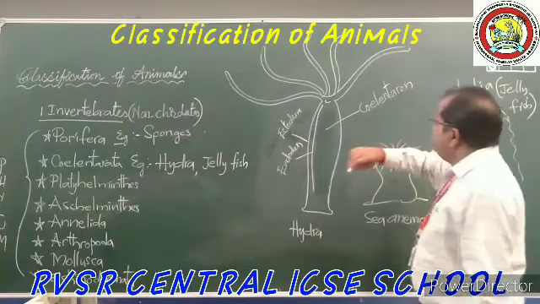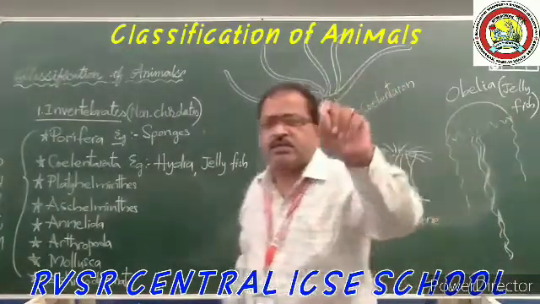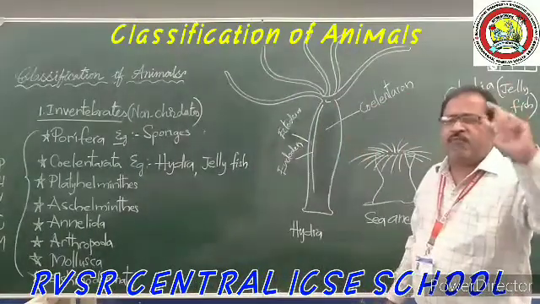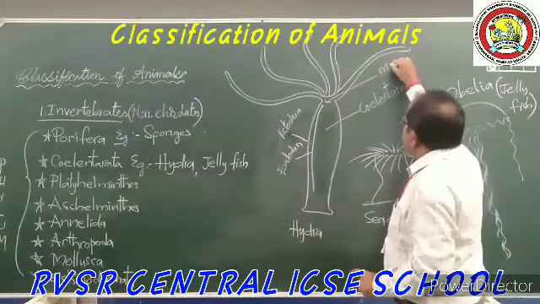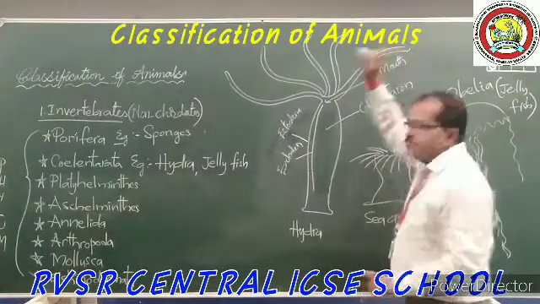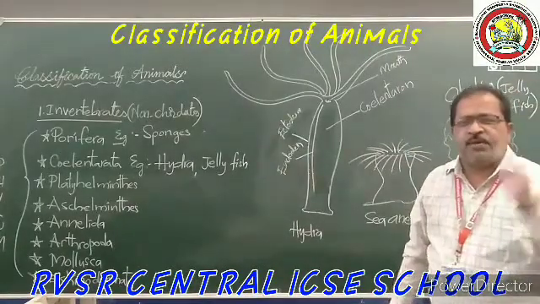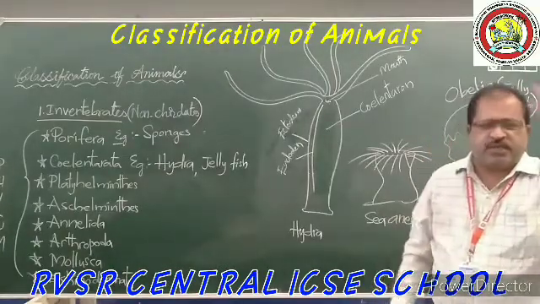Or we can say this is also called gastrovascular space. Okay, and this is the mouth. The mouth is the only opening, useful for the intake of food and leaving out of the waste material.